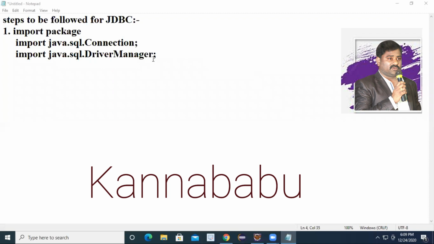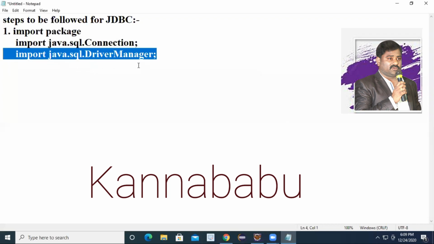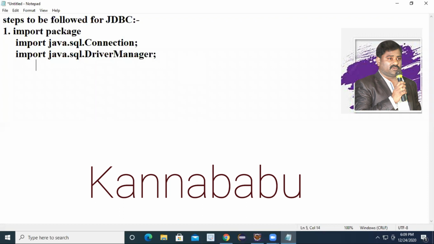Instead of writing these two packages, you can simply write import java dot SQL dot star. That is enough. So, steps to be followed while working with JDBC. First step is what? Actually you have to add the jar file. You have to add the jar file in order to work with JDBC.